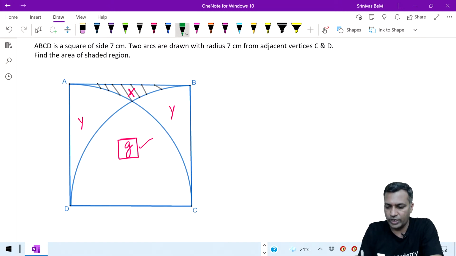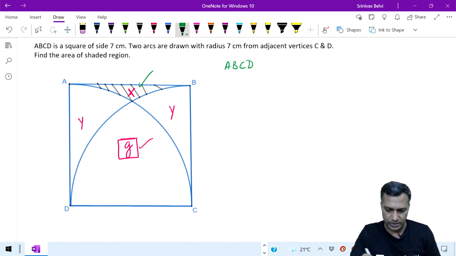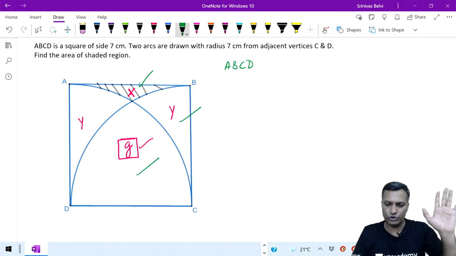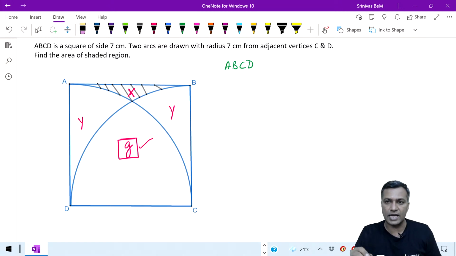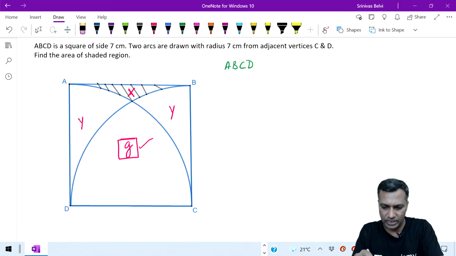Okay, so what you do is first take square ABCD. Everybody listen, because assume that you know only one thing. That's my point. Using one thing, we will try and figure out all pieces, this piece, this piece, this piece. Every piece we should know by knowing one thing in this particular diagram, because we can't afford to remember too many things on one single diagram.